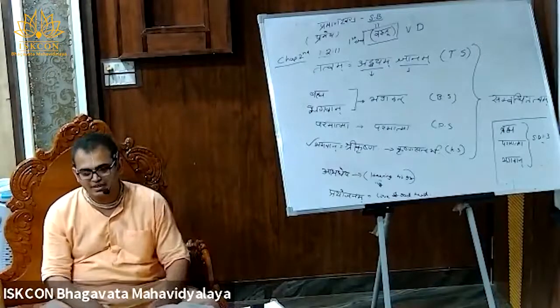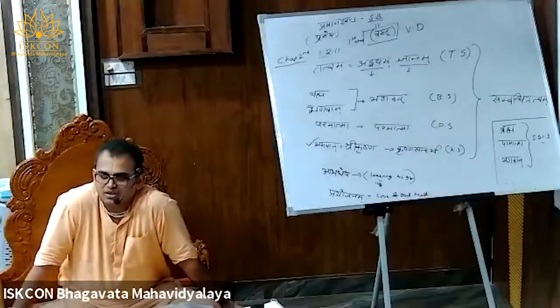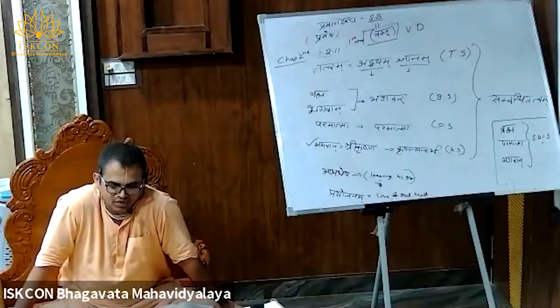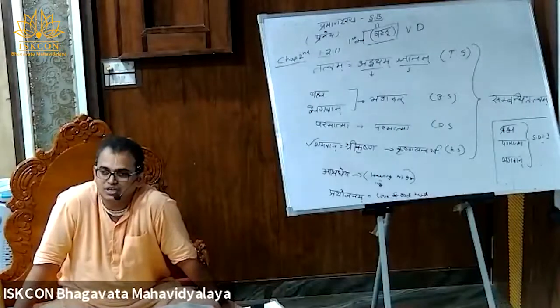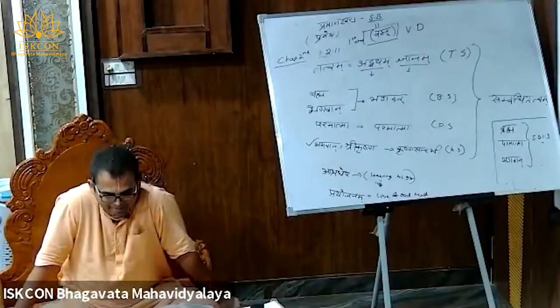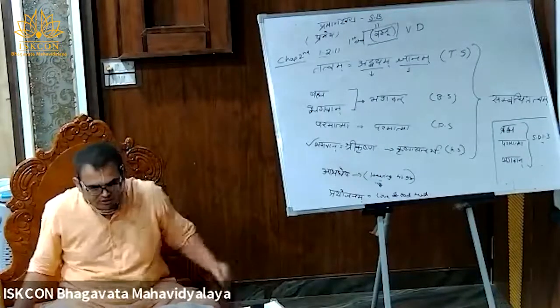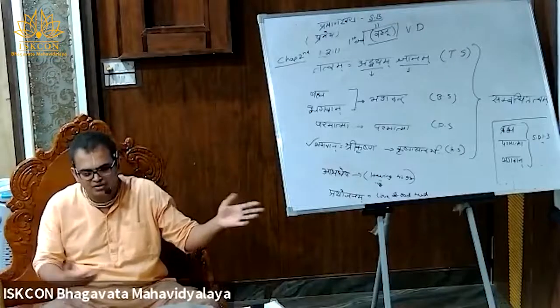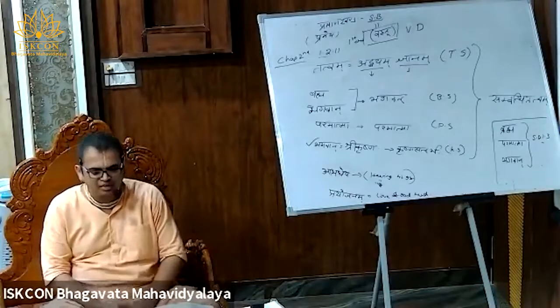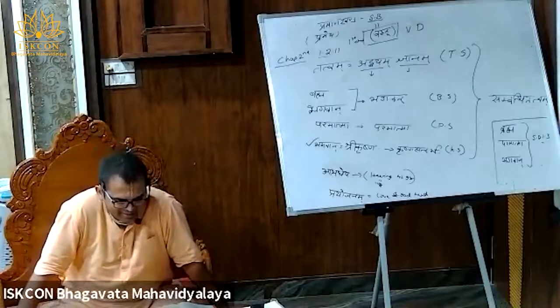That's why Kshirodaka Sai Vishnu is the Vilasa of the Garbhodaka Sai Vishnu, and Garbhodaka Sai Vishnu is the Amsha of the Karanarnava Sai Vishnu. Sorry, Karanodaka Sai Vishnu. So the form is different. Kshirodaka Sai Vishnu has a four-handed form, and Garbhodaka Sai Vishnu has multiple hands and multiple heads.